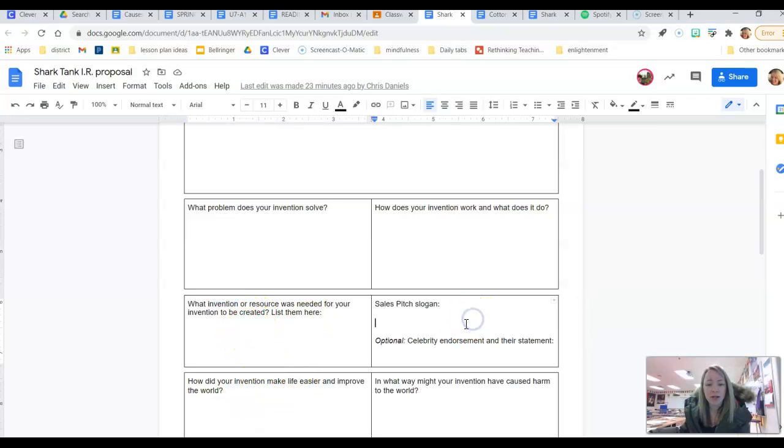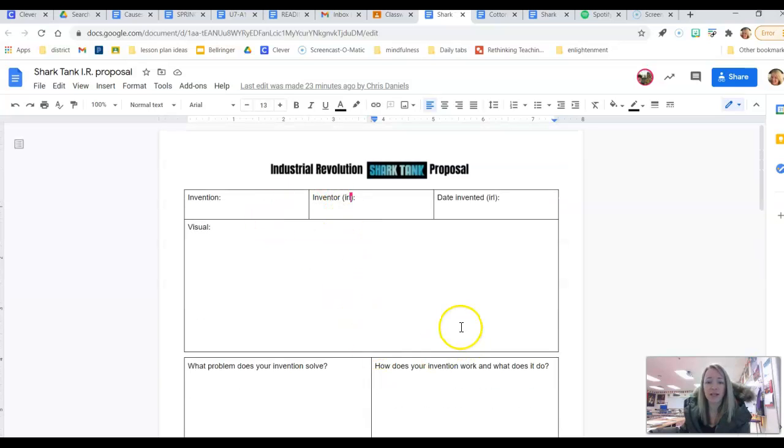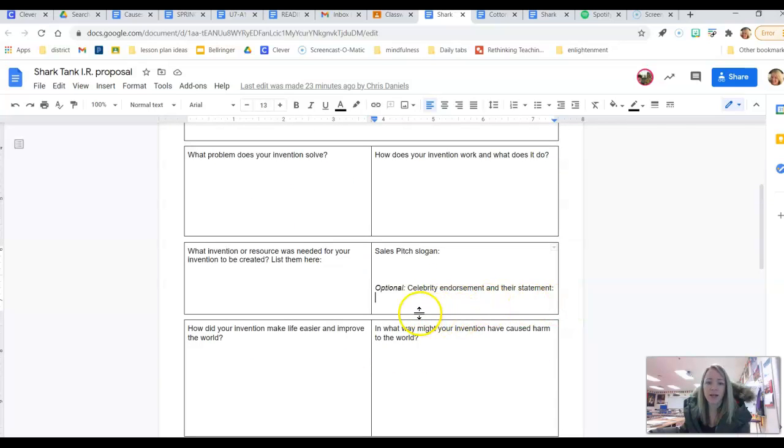All right, a sales pitch slogan, come up with something flashy and catchy and fun here. And then additionally, optionally, some sort of celebrity endorsement and the statement. So for example, Patrick Mahomes, okay, seems to be like Helzberg Diamonds celebrity endorsement, right? And so you actually can come up with some celebrity if you would like. You can pretend that they were alive during that time and talk about their statement, right? Like, oh man, this seed drill saved my back, right? From hours of being, okay, I don't know, planting by hand in my field, right? Whatever it may be. Okay, have some fun with it. That was a pretty lame one.